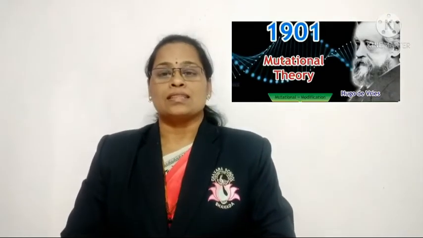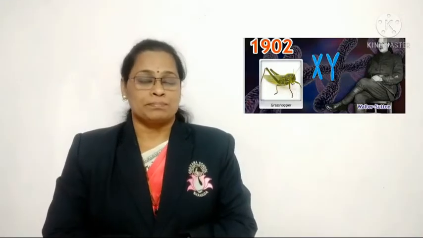In 1901, the mutational theory was given by the scientist Hugo de Vries. In 1902, scientists Walter Sutton first observed the pair of chromosomes in grasshopper. Till then, the knowledge about chromosomes was not there, or the theory of chromosomes was not known to people.